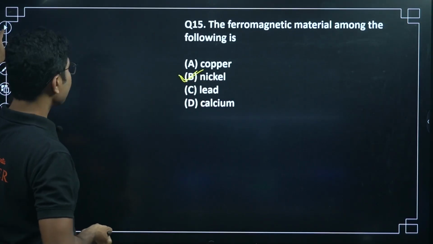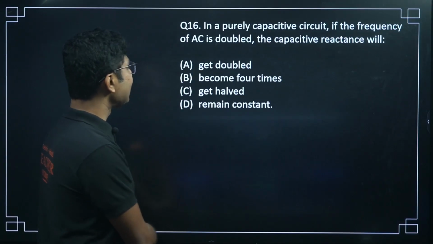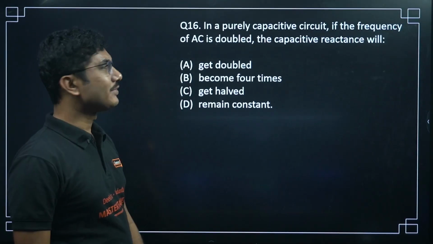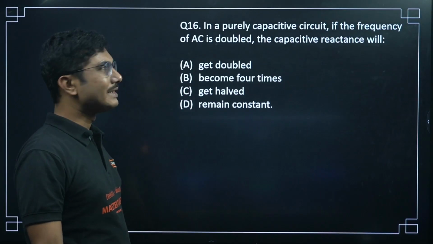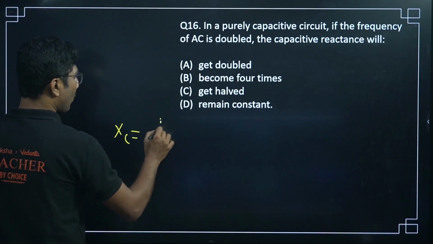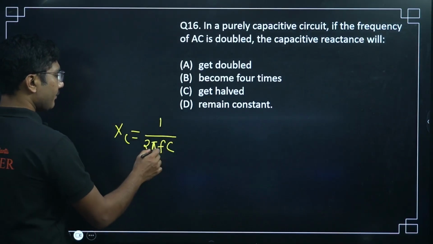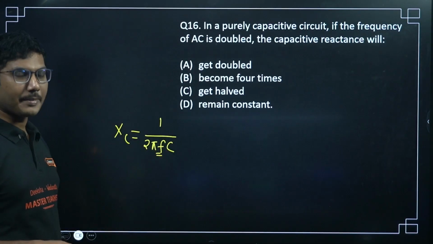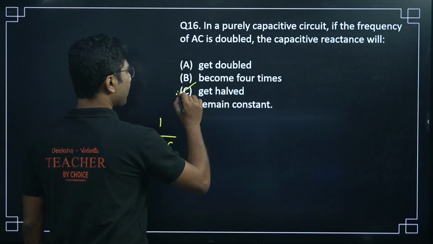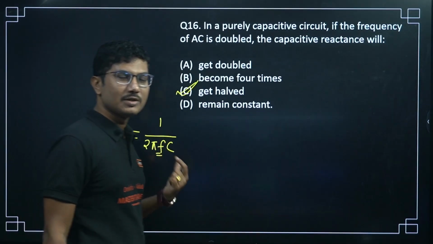Next question. In a purely capacitive circuit, if the frequency of AC is doubled, the capacitive reactance will be. The capacitive reactance is given by 1 by 2 pi fC. So if you double the frequency, capacitive reactance will be halved. Remember this formula, that capacitive reactance is inversely proportional to frequency.